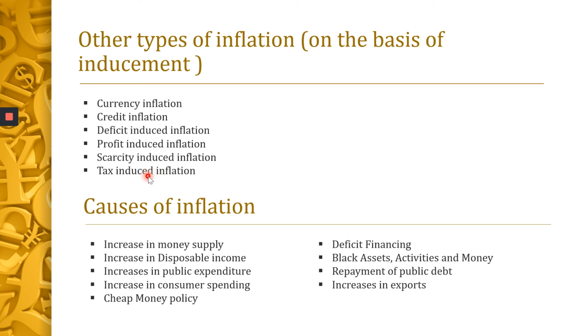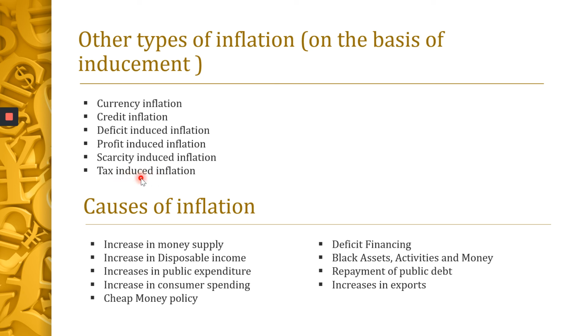Sometimes during the rainy season, it will be flooded, so there will be fall in the production. If there is a war, there will be a fall in the production. And moreover, there will be hoarding and black marketing. This also pushes up the prices. This type of inflation, the scarcity-induced inflation, happened in Venezuela in the year 2018, very recently.